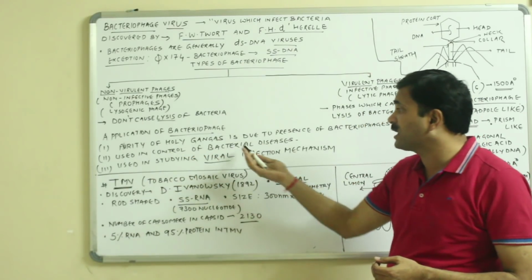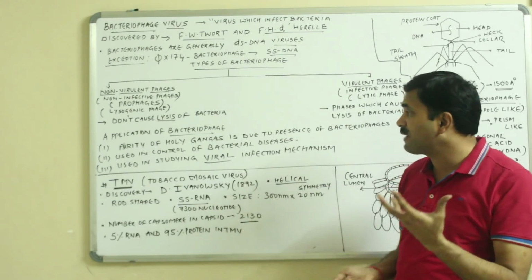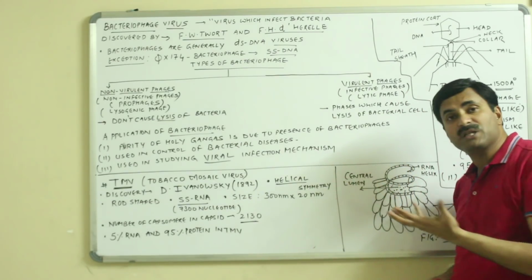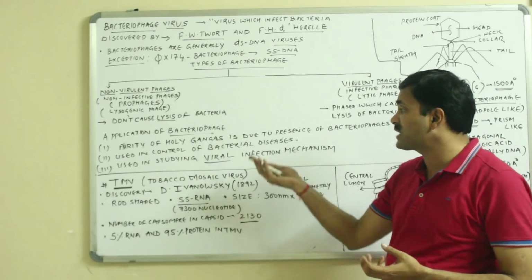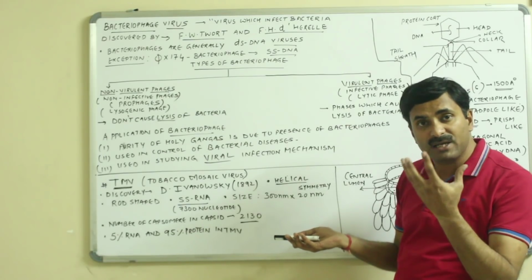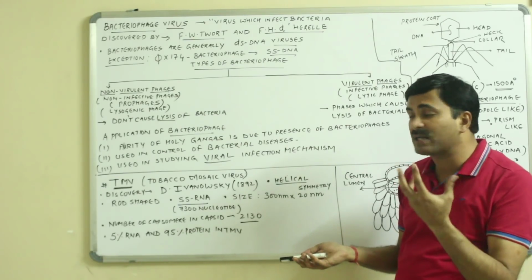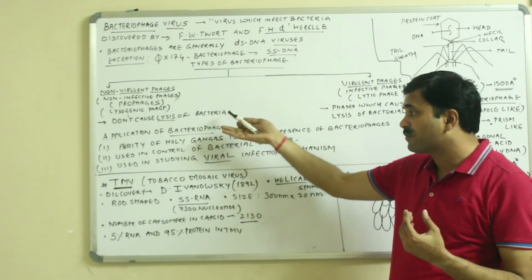It is also used in the control of bacterial diseases because it has the lysis property, and that's why bacteriophages are also used in the control of many bacterial diseases. Okay, it is also used in studying viral infection mechanism. If you want to study the viral infection mechanism, that is, how the virus infects, then we can make use of the bacteriophages.